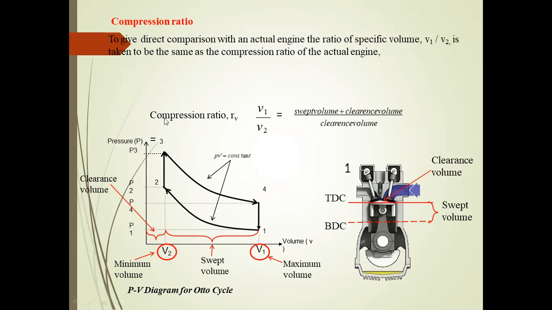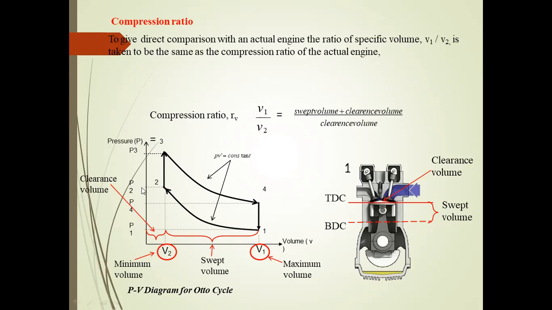What is the meaning of 6? It means 6 parts oxygen and 1 part fuel enter the compression chamber. For example, to burn 1 kg of fuel, 6 kg of oxygen is required. Generally, the compression ratio is defined as V1 divided by V2.